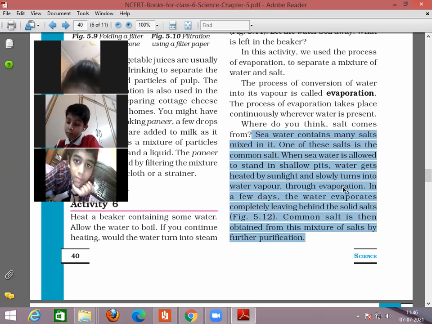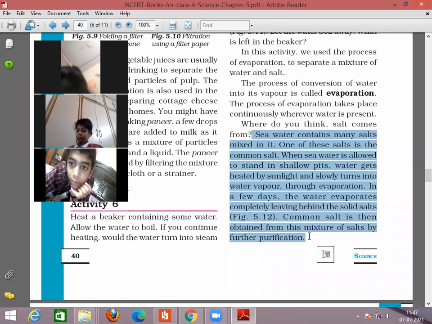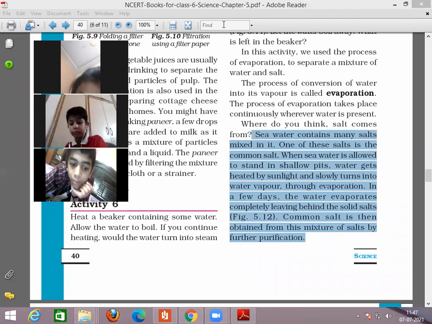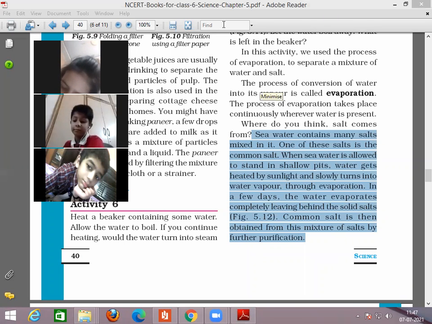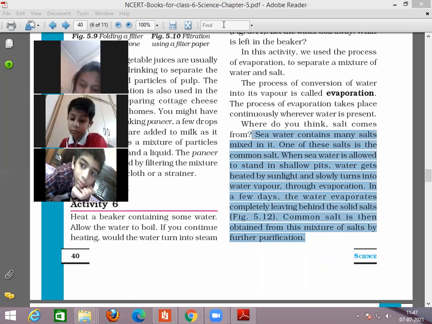That left behind salt is then sent for further purification. So in this way, we get salt from seawater. So children, you may underline this paragraph. We know that seawater is salty, and this is the way to obtain salt from seawater, with the process of evaporation.